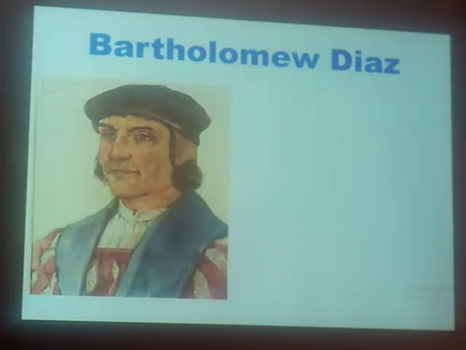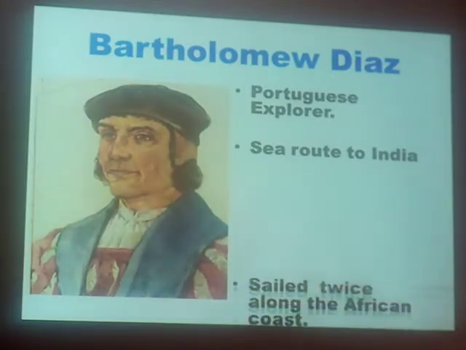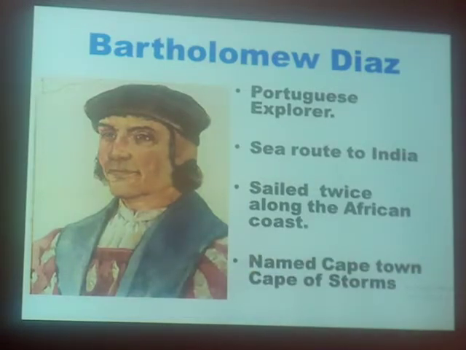I know you have heard many things about him. One, he was a Portuguese explorer. Next, his intention, like I've said, was to get a sea route to India. It was his ultimate aim to get a sea route to India. The other one is, he sailed twice along the African coast. And the other is, he named Cape Town Cape of Storms. I hope you recall how storms battered his ship, and he named it Cape of Storms.